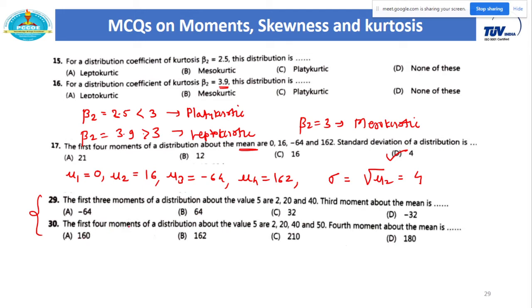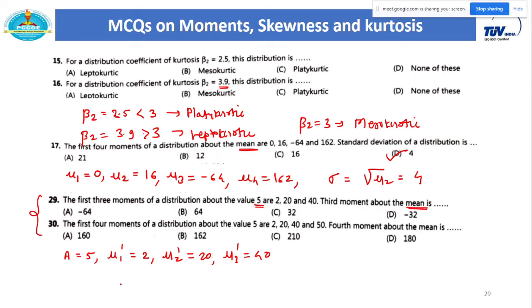Okay. So the first 3 moments of a distribution about a value. Here we have not been given the mean, so we have the moments about a point. Here that point is 5. And the first 3 moments are, so we have to consider them with the dash. mu1 dash is 2, mu2 dash is 20, and mu3 dash is 40. Correct? And then we have to find the third moment about mean.